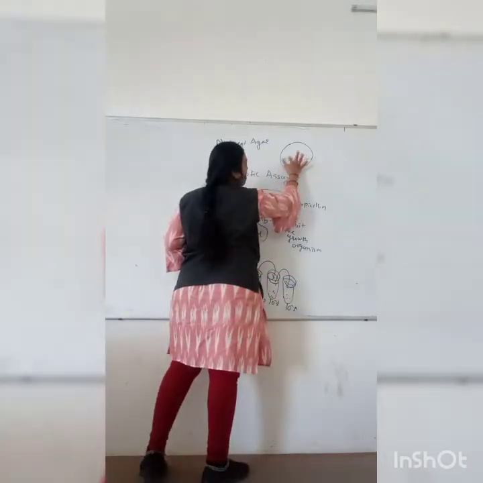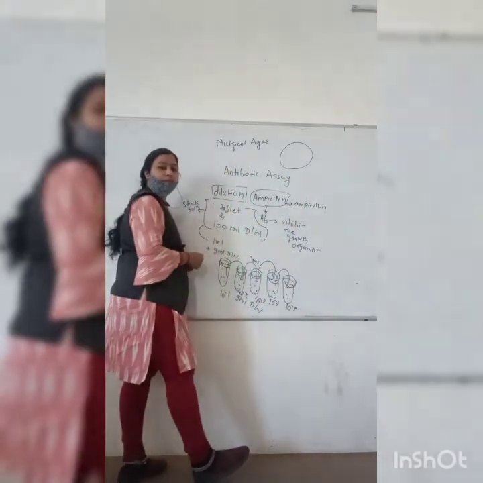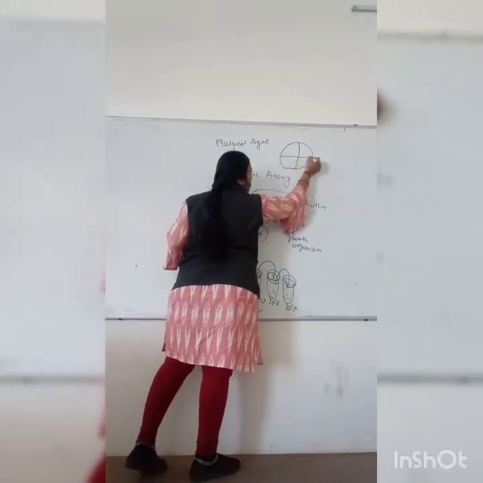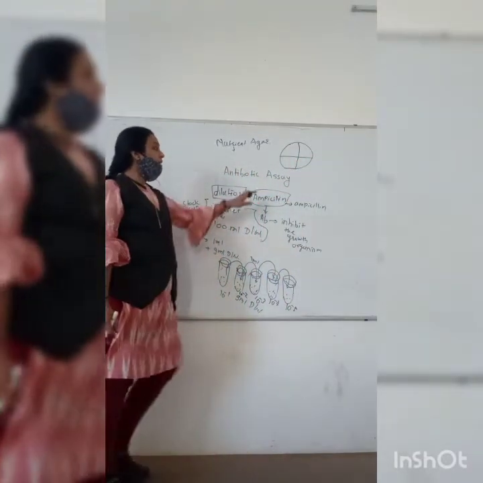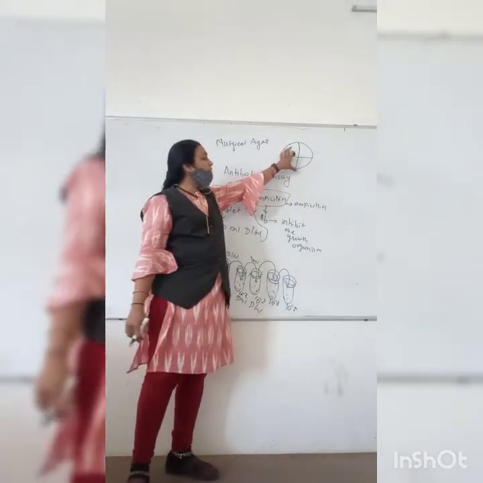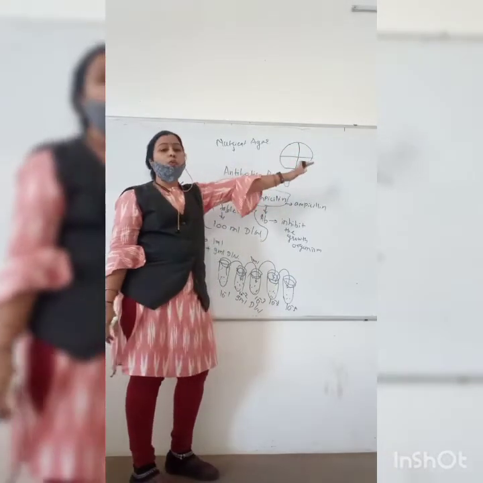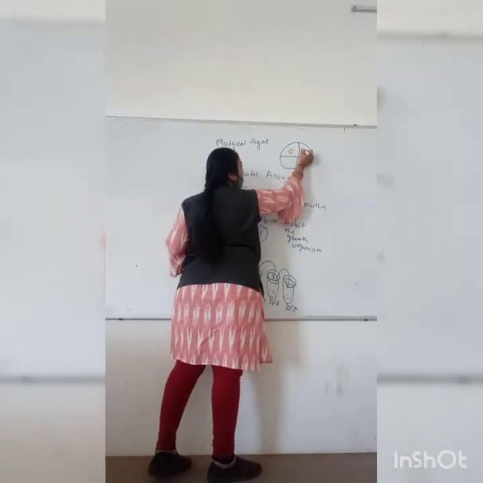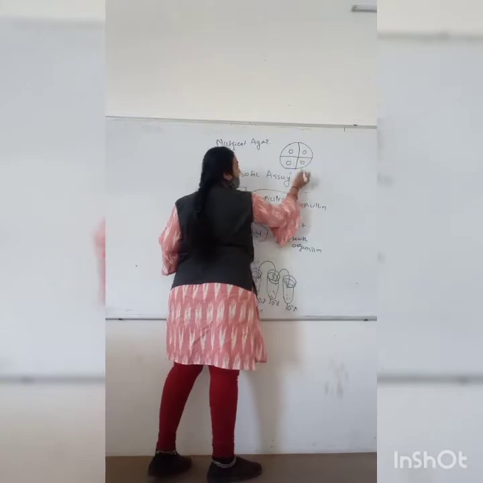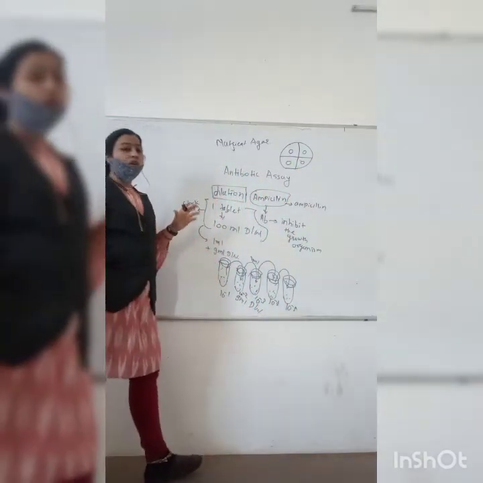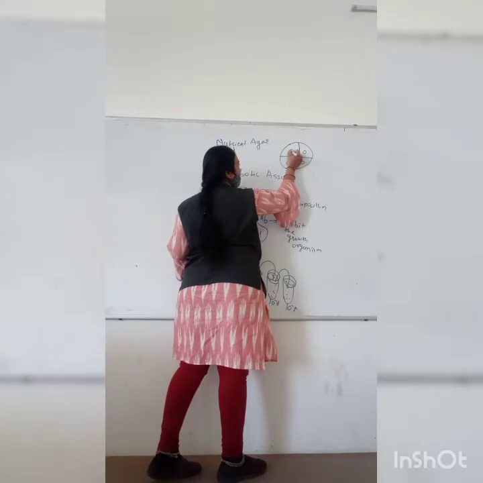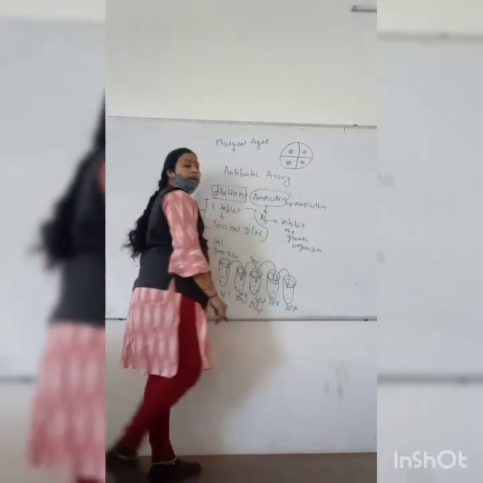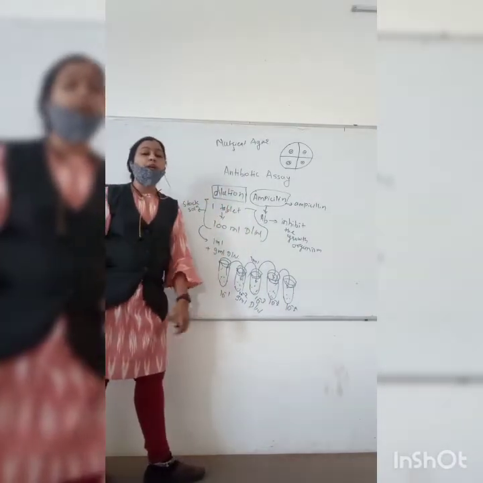Suppose I have one plate and I have to check 4 samples. So what do I do? I will mark like this. I will prepare 4 parts of it and then I will take out the agar from this part. So a well is formed and then I will add 10 raised to minus 1 here, minus 2 here, minus 3, minus 4. Okay, and I will keep this plate in the incubator for incubation.